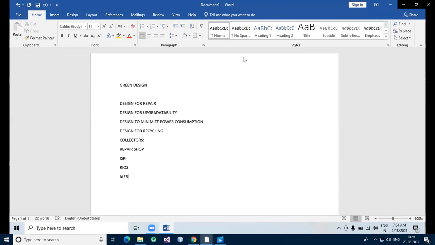Then International Association of Electronic Recyclers certification. Then the International Organization for Standardization certification, ISO. You are very familiar with ISO, right? Certification is totally voluntary, but it is a good sign of the recycler's commitment to quality service.